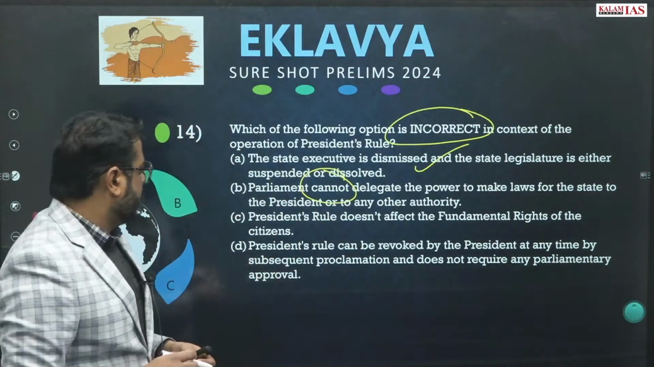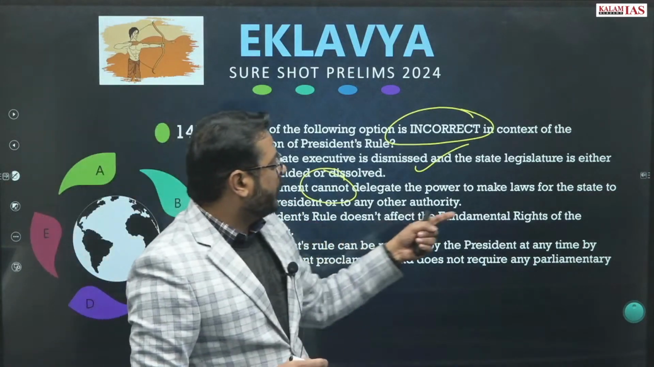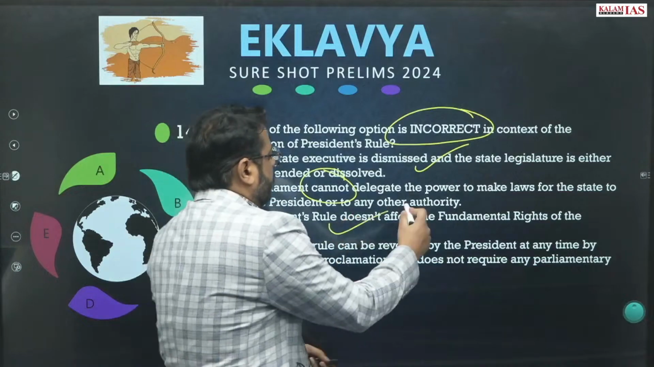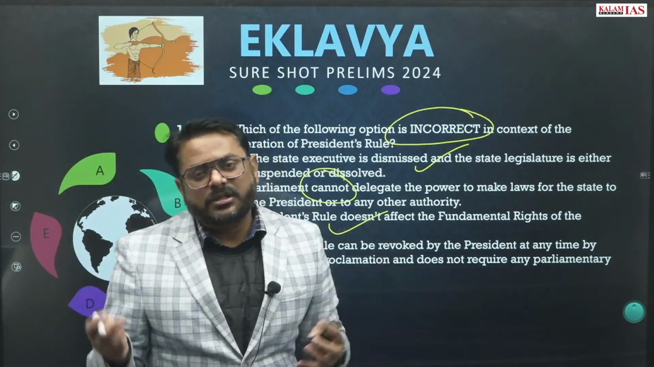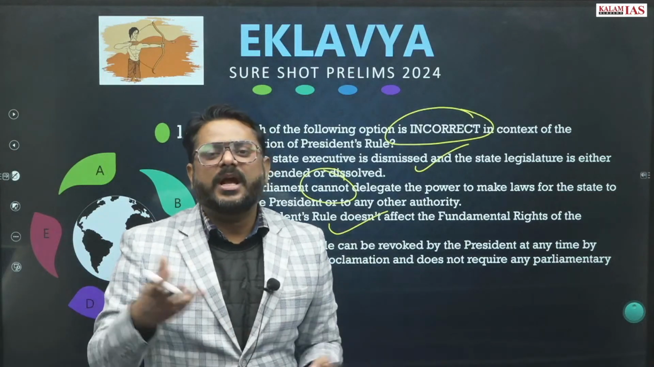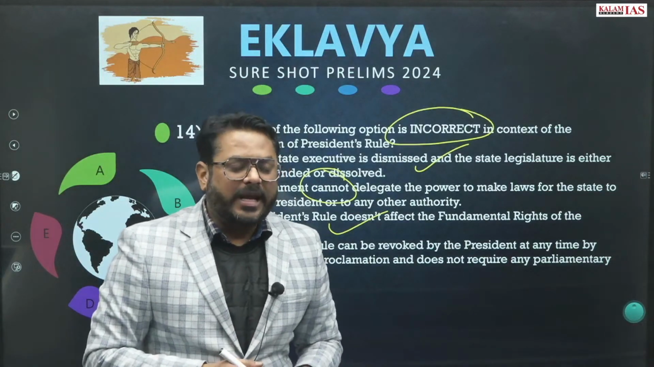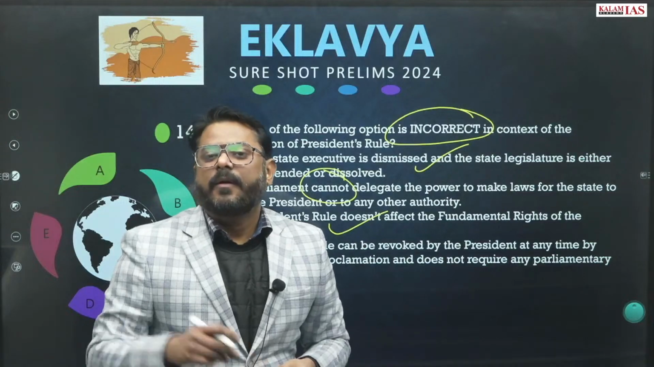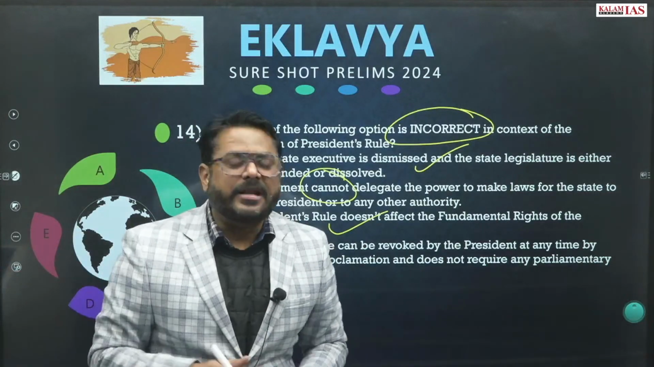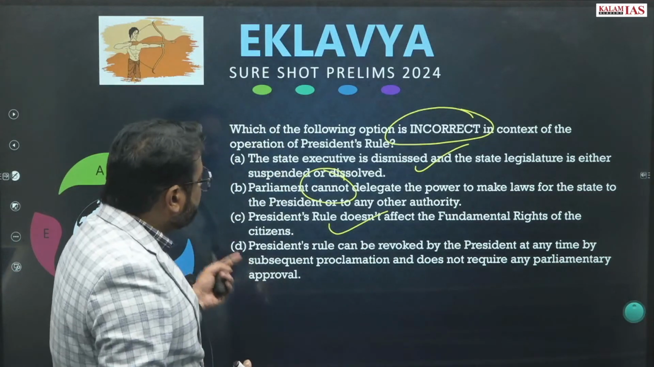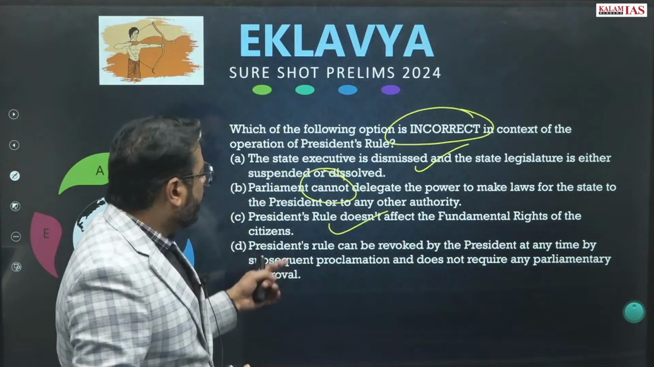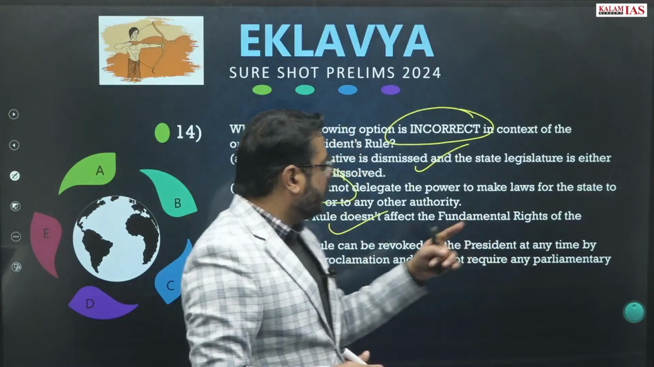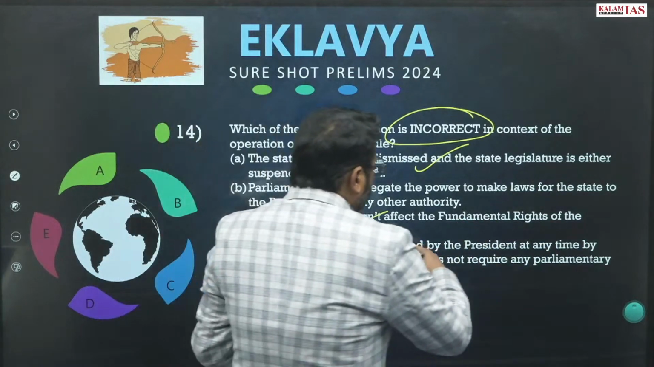right? The president's rule does not affect the fundamental rights of the citizen. This is 100% correct. The president's rule does not affect the fundamental rights. It just affects the executive and the legislative organs, right? It has nothing to do with the citizens' rights. President's rule can be revoked by the president at any time by subsequent proclamation and does not require any parliamentary approval. So this is also right.